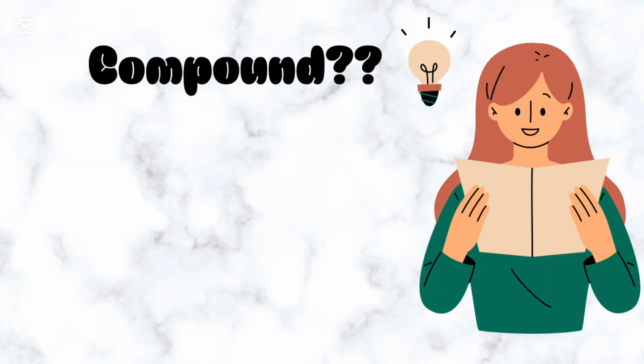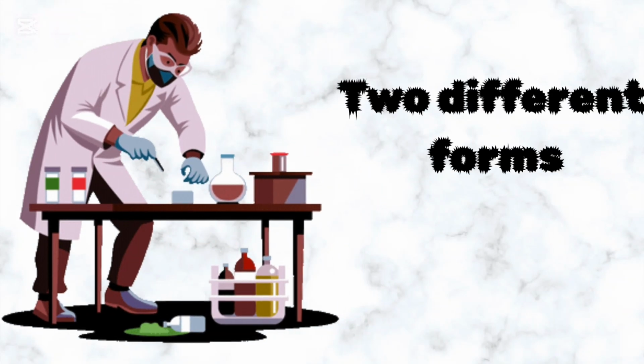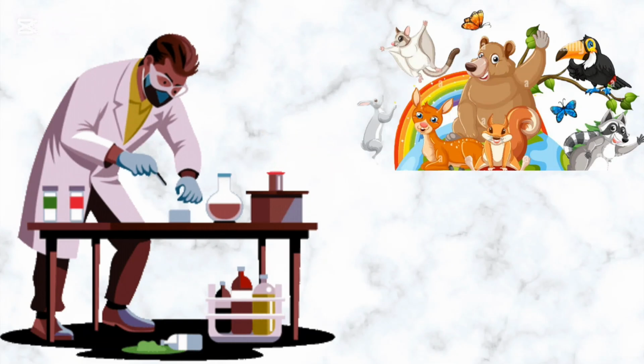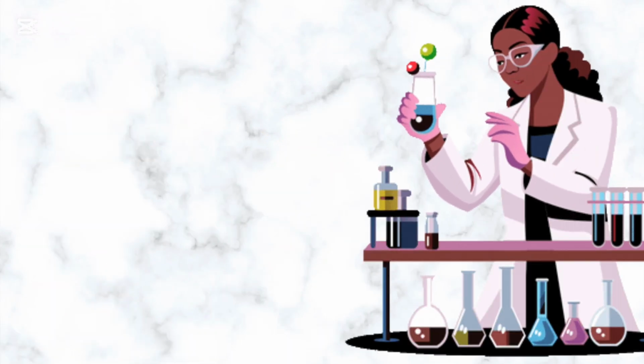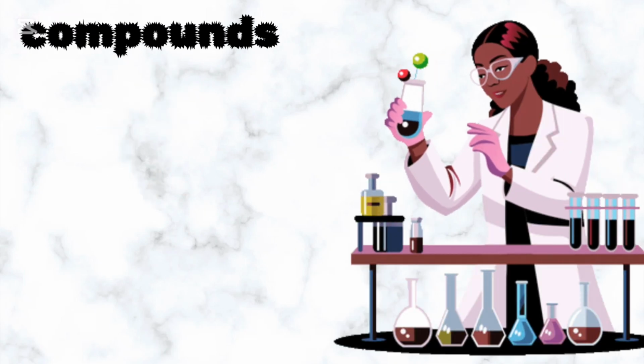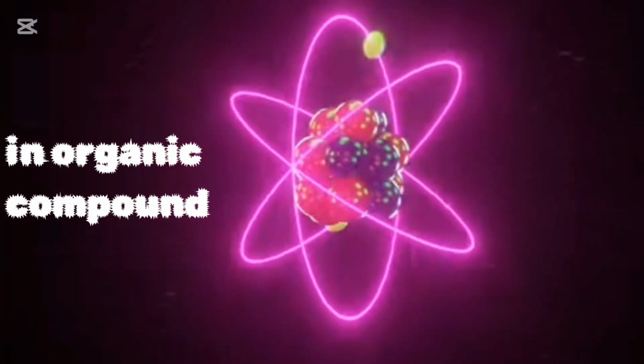A compound is basically formed whenever two or more different types of atoms combine with each other with the help of a chemical bond. As science developed and chemistry progressed, scientists observed that compounds exist in nature in two different forms. They noticed that some compounds are found inside living organisms, while others are found inside non-living organisms. On the basis of this observation, they classified compounds into two main types. They said that the compounds which are found only in living organisms are called organic compounds, and the compounds which are found in non-living organisms are called inorganic compounds.